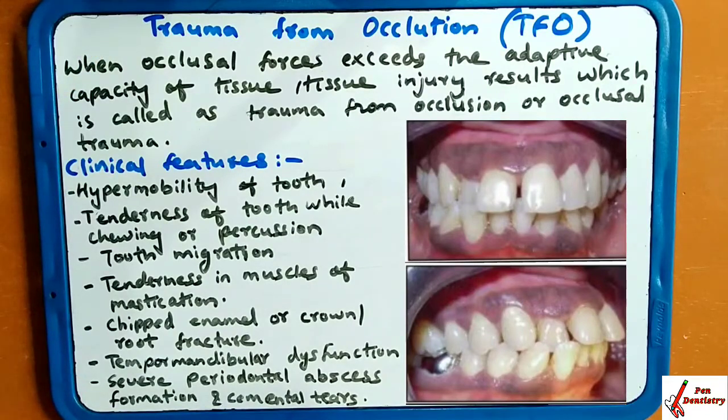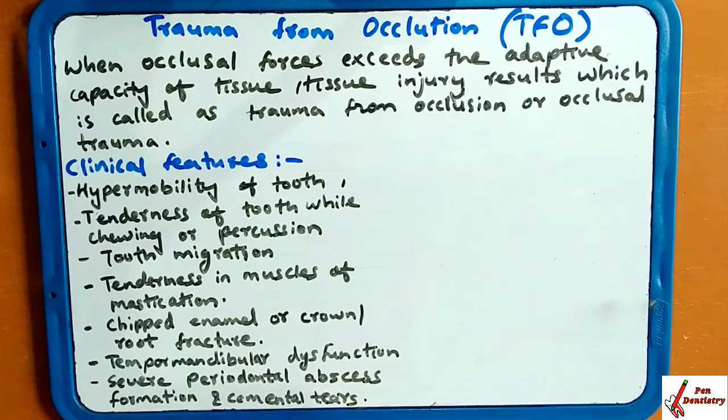Severe periodontal abscess. When there is a periodontal abscess, or the formation of an abscess has taken place, or there is a segmental tear, at that time trauma from occlusion occurs, because in these cases the occlusion is not proper. Due to the improper occlusion, the trauma is occurring. These are the clinical features of trauma from occlusion.